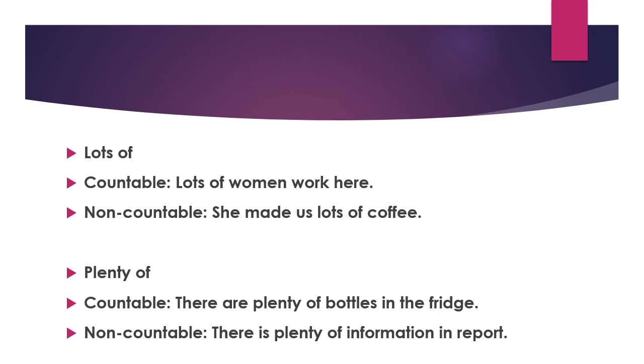For example, lots of women work here. She made us lots of coffee. Then we have another phrase that is plenty of, and it can also be used with both countable and uncountable nouns, like there are plenty of bottles in the fridge. There is plenty of information in the report.